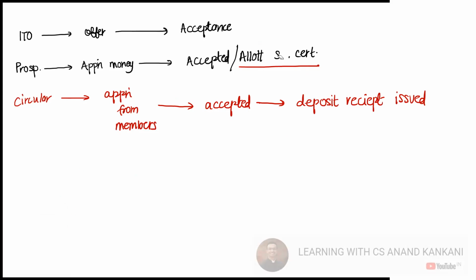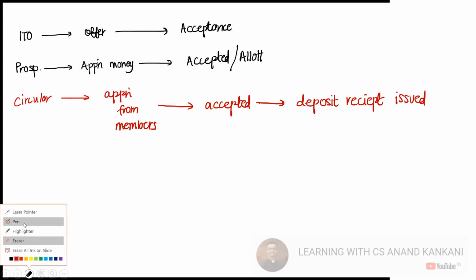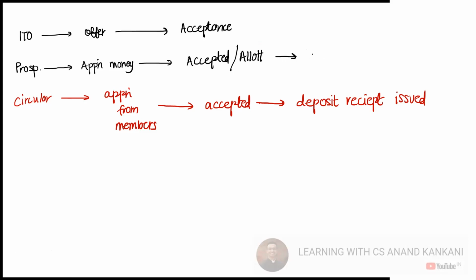Yes, sir. Right, I'll just write it in a little comparative manner. So allotment, and here we say issue share certificates, or let's say credit in the demat account. Okay, so this is what happens.